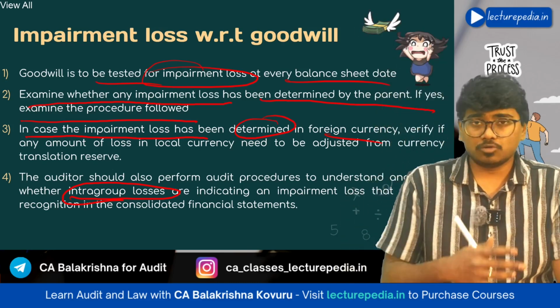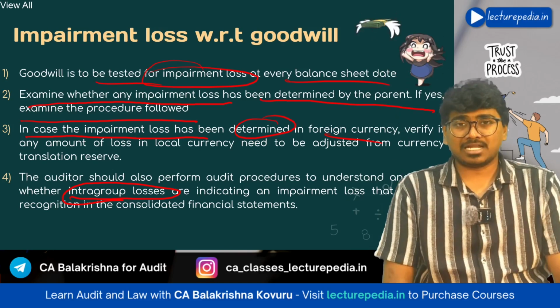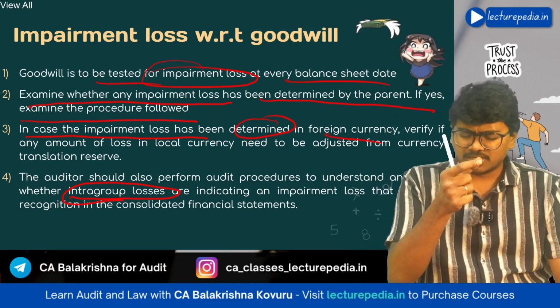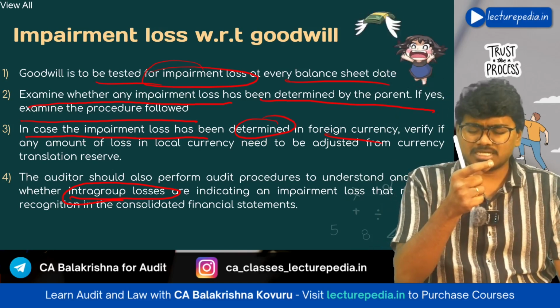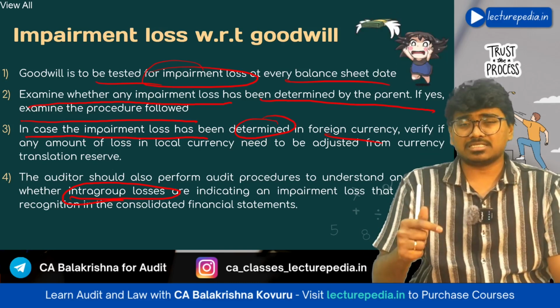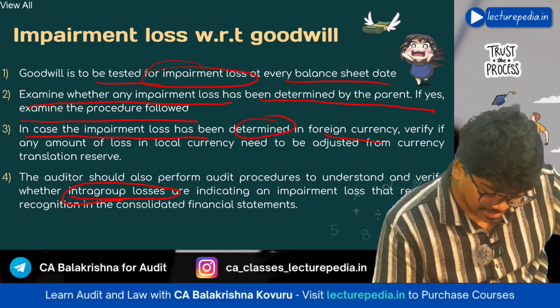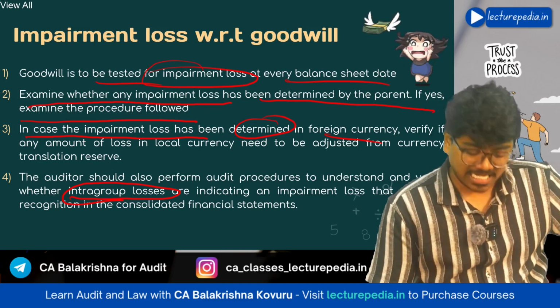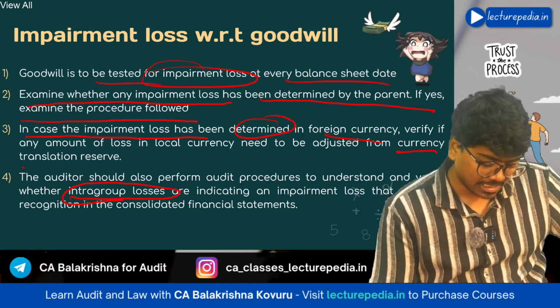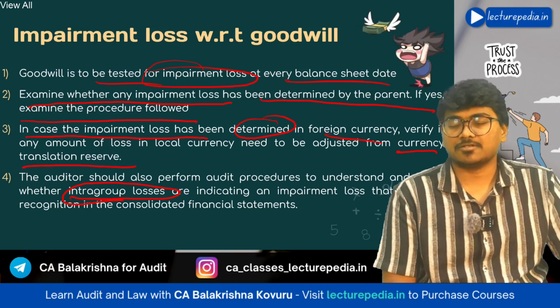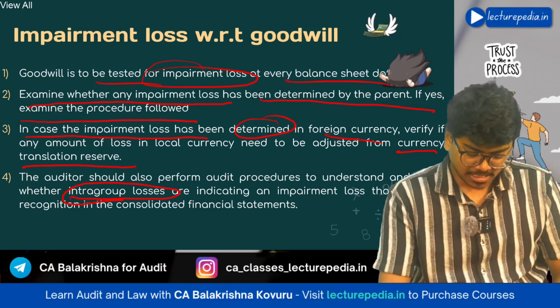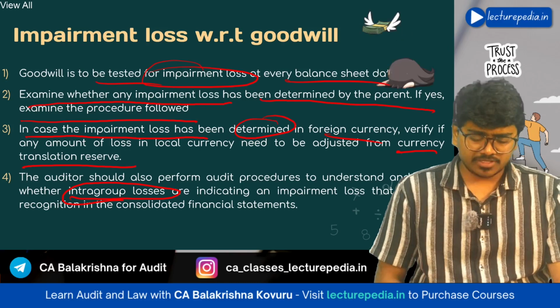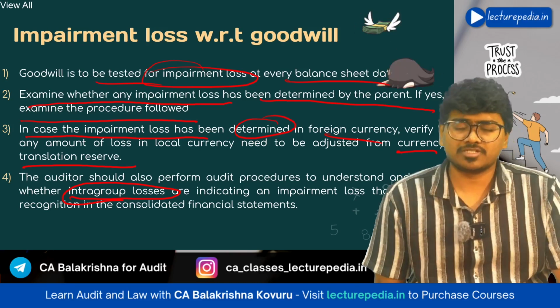So while you convert the impairment loss that has been recognized in foreign currency into Indian currency, certain currency translation loss can occur, right? So that needs to be transferred or adjusted from the currency translation reserve. Okay, next we have another topic with respect to consolidated financial statements, which is reporting.